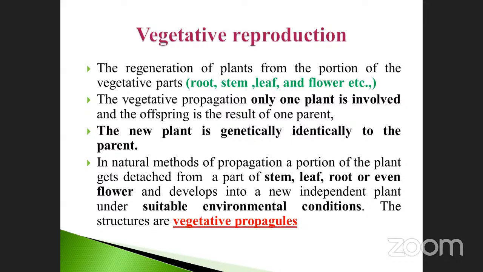Only one parent, sir. And are the plants identical, similar to the parent? Yes, sir, they are genetically identical. This question has been asked so many times in NEET, so don't forget these very important points. Shall we pass on to the next one?